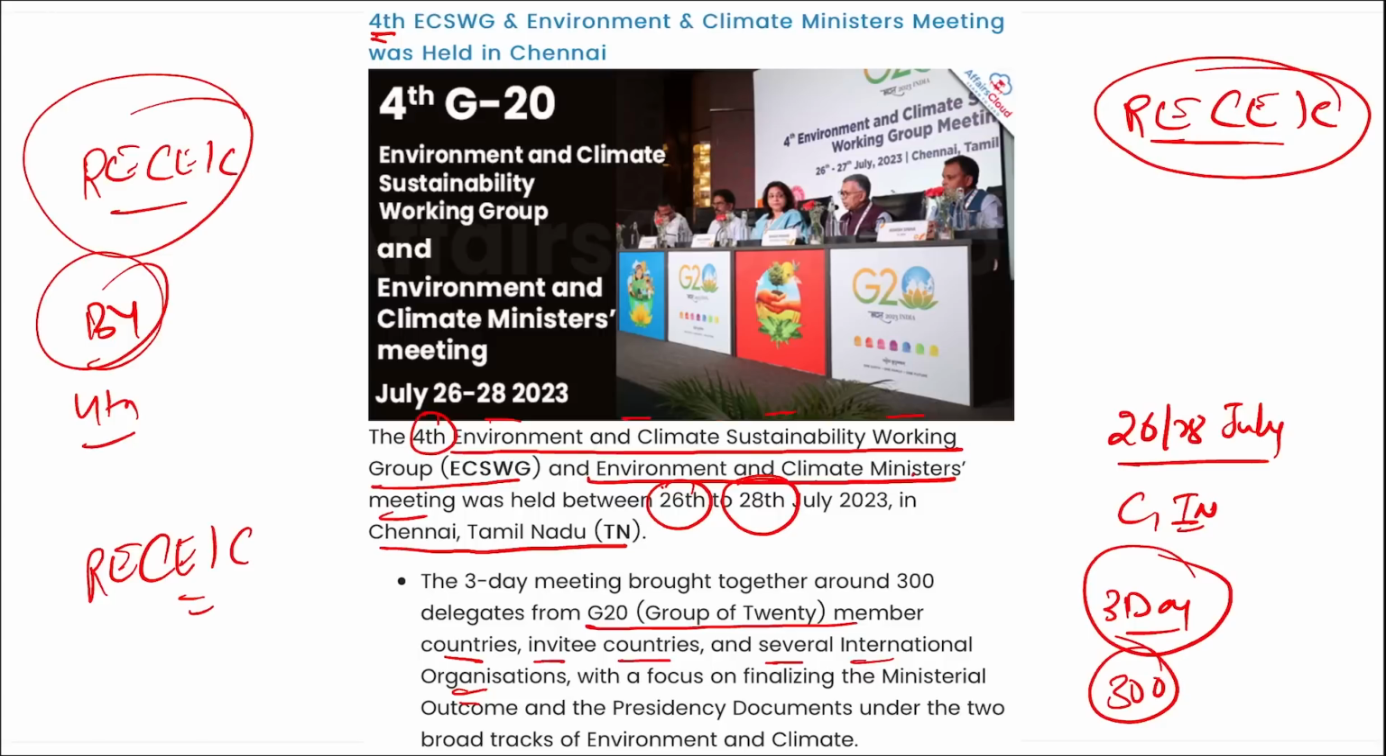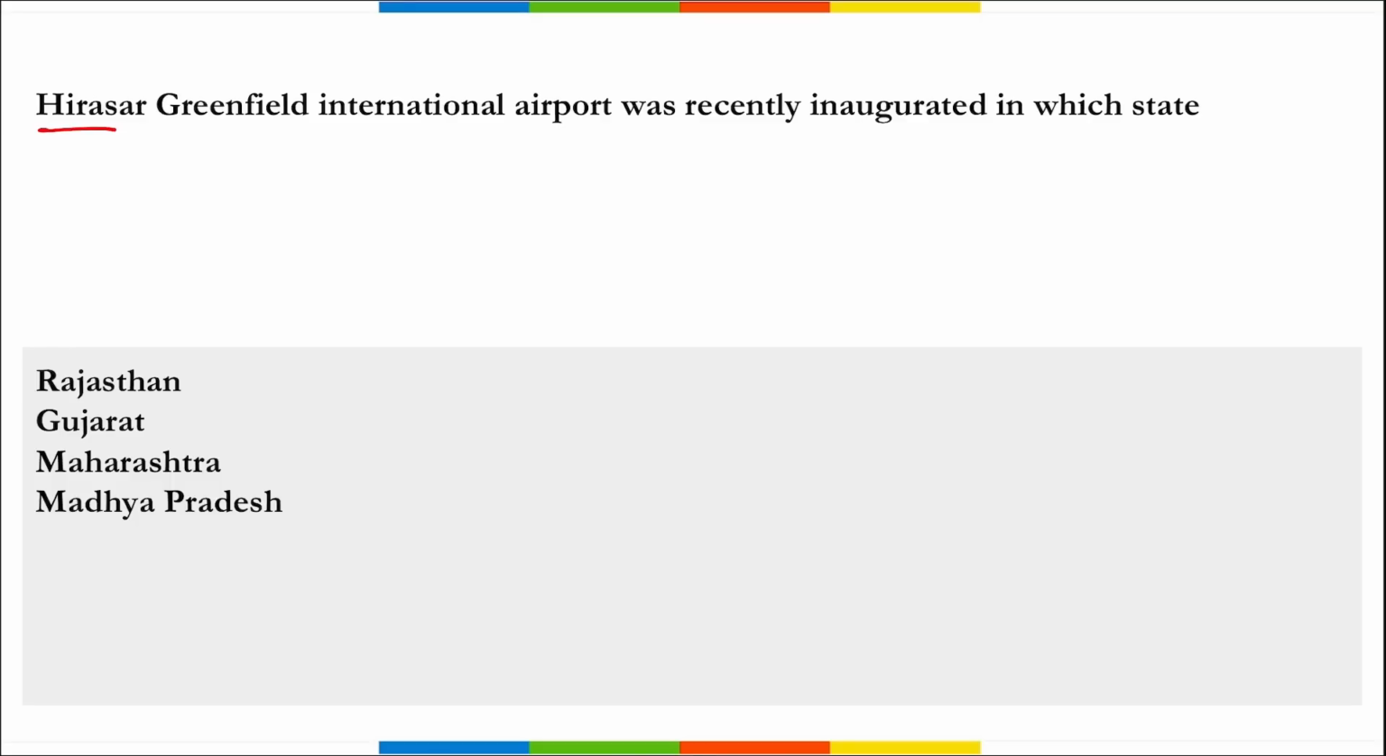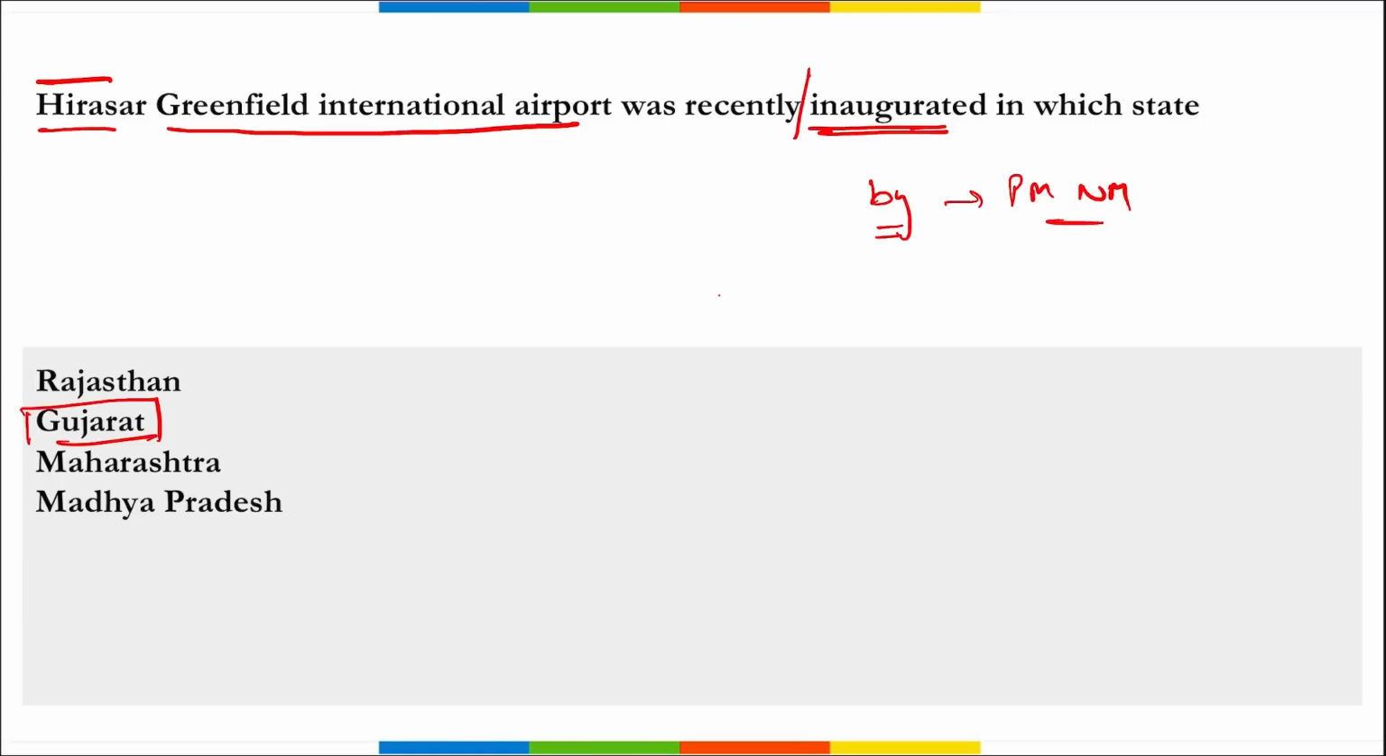Correct? Moving on. Next, Hirasar Greenfield International Airport. I repeat, Hirasar Greenfield International Airport. Where is this recently located? Or we can say the question asked is that where was this inaugurated and by whom was this inaugurated? So remember, Prime Minister Narendra Modi inaugurated this Hirasar Greenfield International Airport, that is located in the state of Gujarat. Correct? Important, take a note of it, right? It is located in Rajkot, Gujarat.